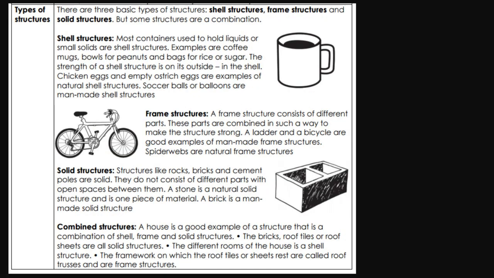Types of structures. There are 3 basic types of structures: shell structures, frame structures, and solid structures. But some structures are a combination. Shell structures. Most containers used to hold liquids or small solids are shell structures. Examples are coffee mugs, bowls for peanuts, and bags for rice or sugar.